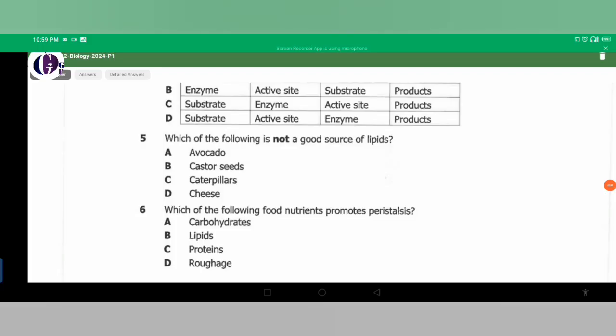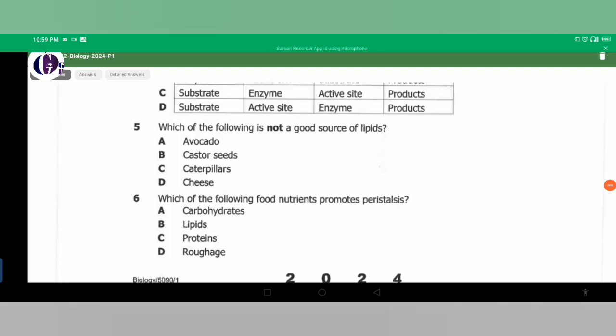I know it's not a good source of lipids, right? As you know, that is very high in proteins. So the answer is C here. All right, so we go to number 6.